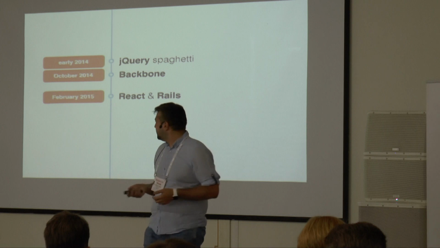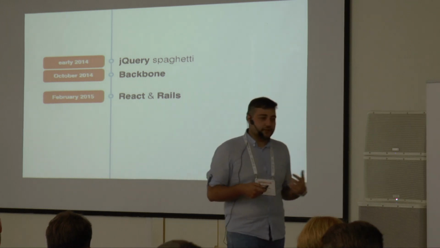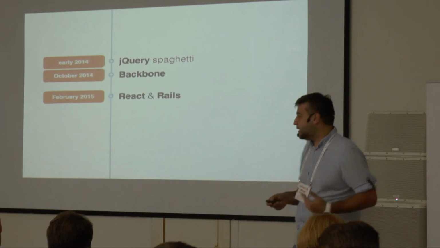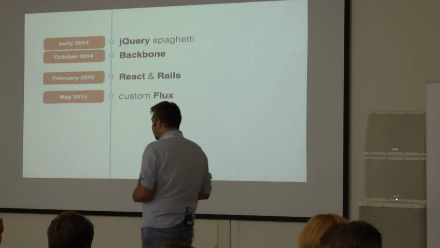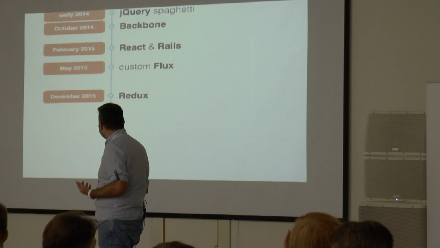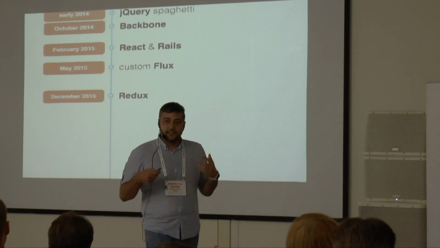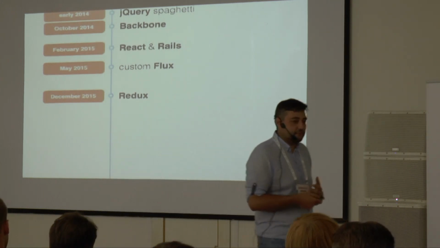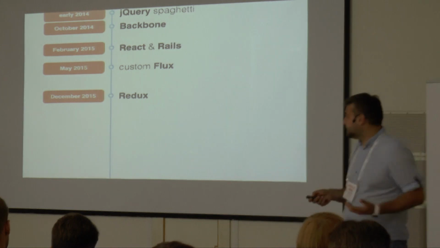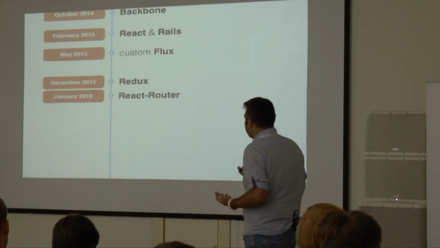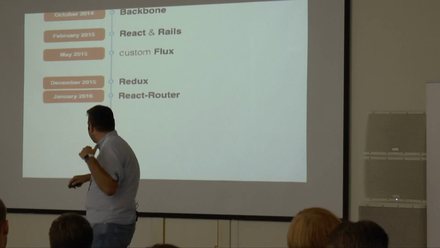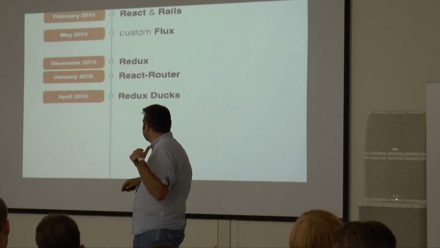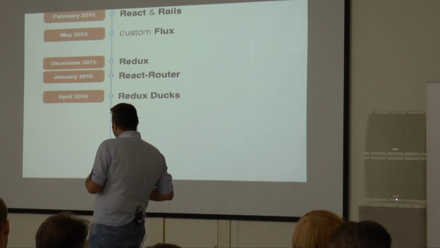Later, in February 2015, we switched to React and Rails. Then something named Flux appeared on the sideline, which was a design pattern, and its most famous implementation is Redux. So we switched to Redux in 2015. In 2016, we officially became a single page app when everything was driven by the React router.